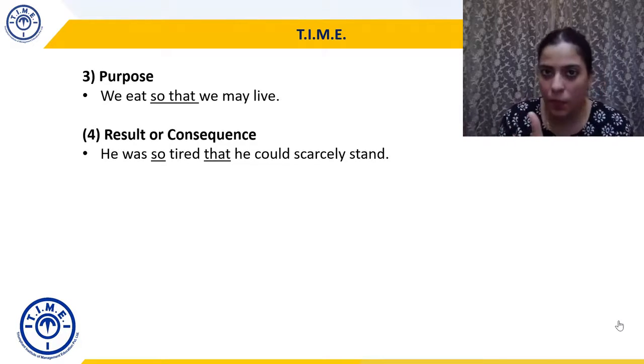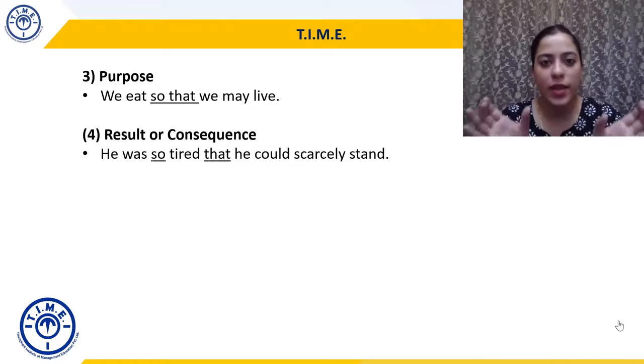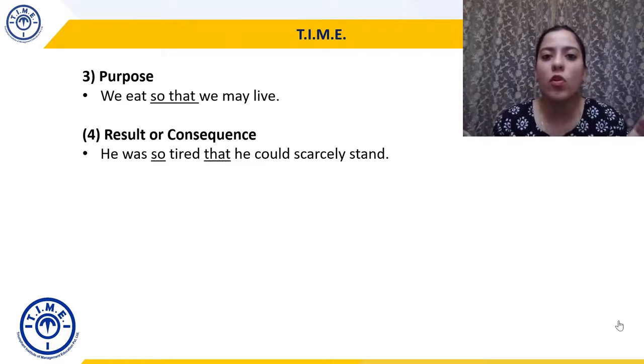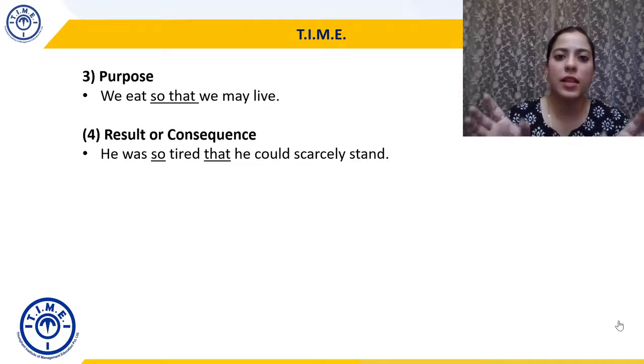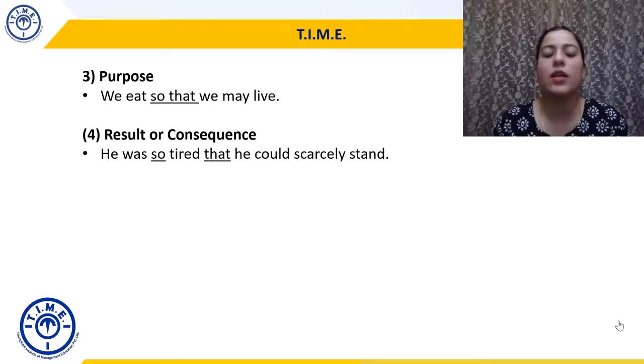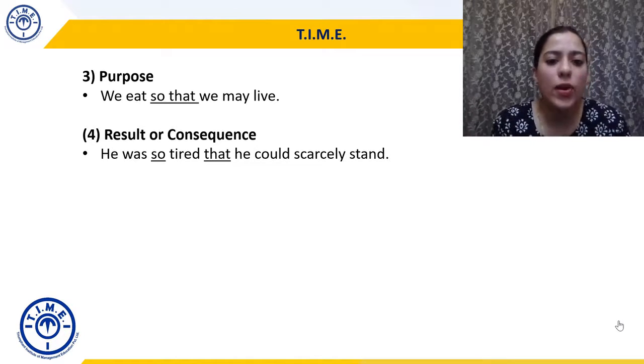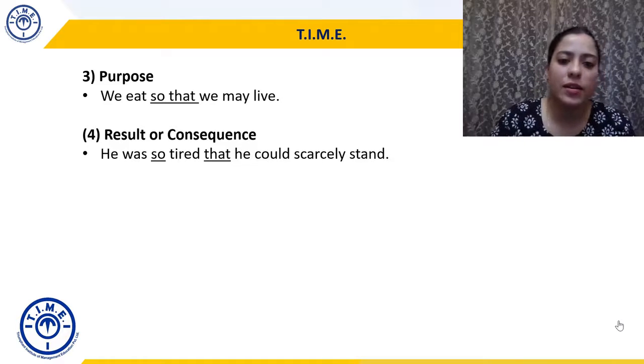Sometimes words can be put between so and that also. Like here, tired has come between so and that. So that's also possible, like we have seen in the case of either-or. Words can come between the two, between neither-nor, and between not only-but also. So he was so tired that he could scarcely stand. Because he was so tired, the consequence or the result was that he could not stand.